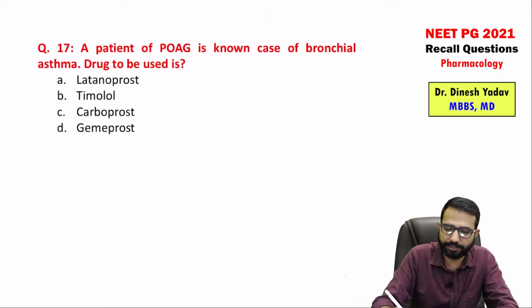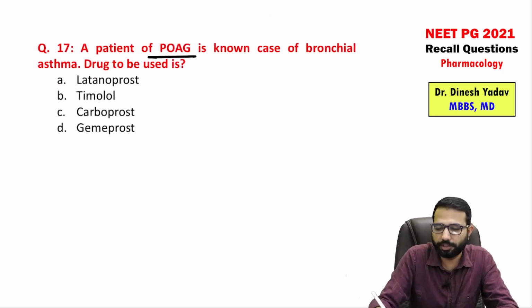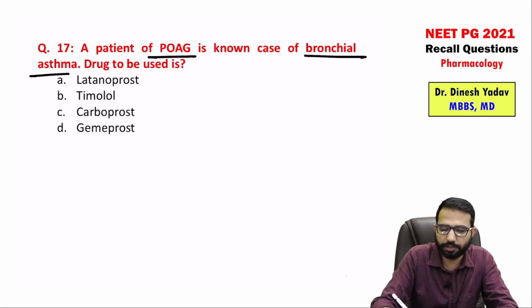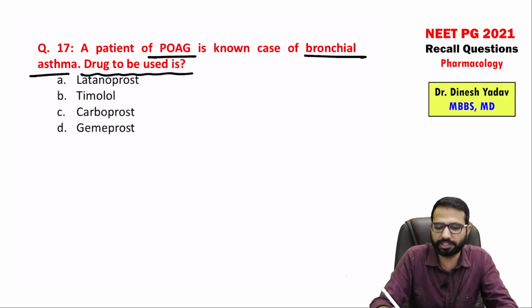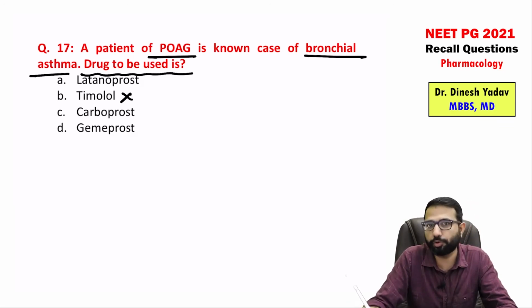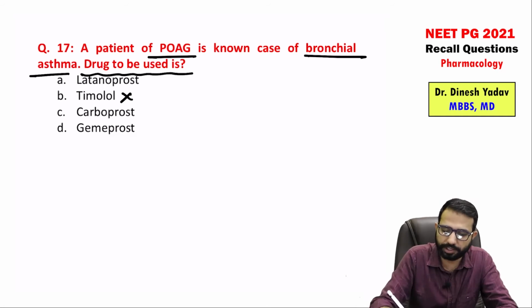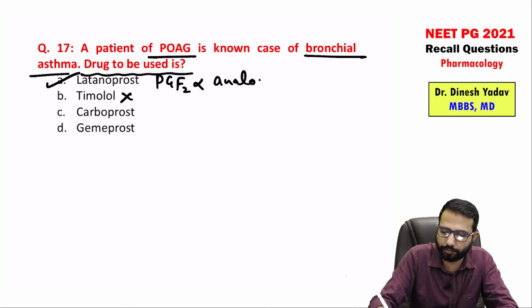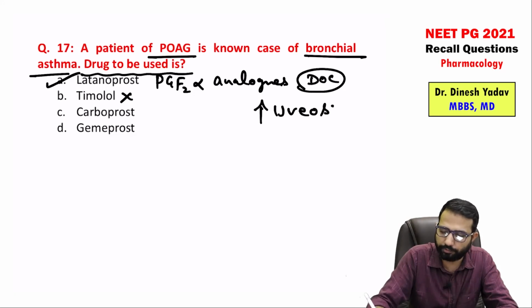Next, a patient of primary open angle glaucoma is a known case of bronchial asthma. Drug to be used is? Very simple question. Open angle glaucoma with bronchial asthma. So definitely, with bronchial asthma, I will not use timolol, that is a non-selective beta blocker, risk of bronchoconstriction. Now out of the prostaglandins, we use latanoprost. Latanoprost is a PGF2 alpha analog, and this group of drugs we use for primary open angle glaucoma. These are drugs of choice because they increase the uveoscleral outflow.